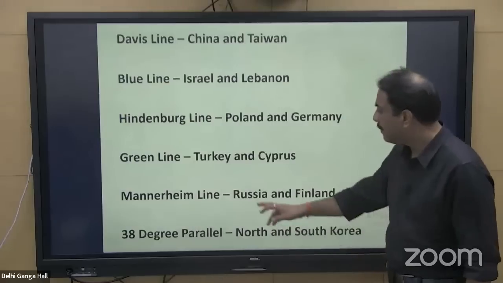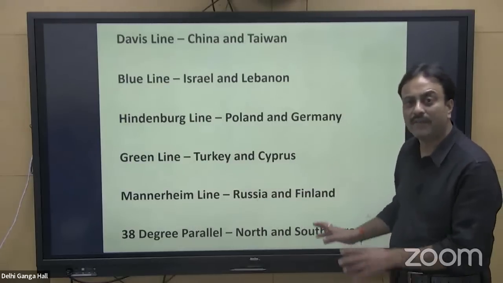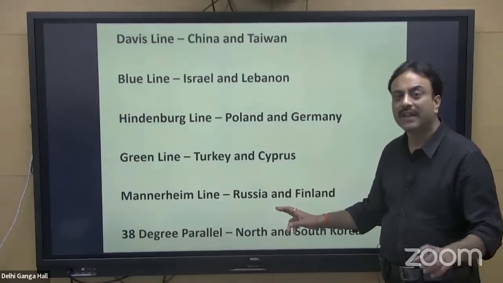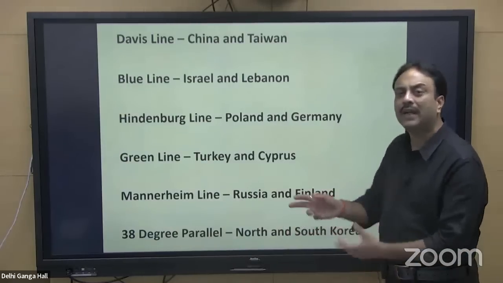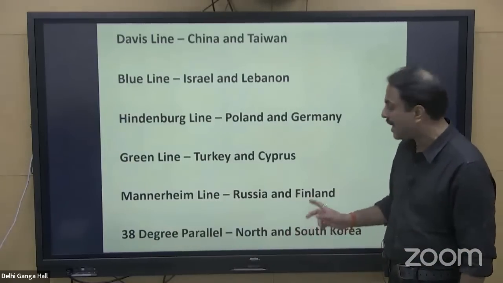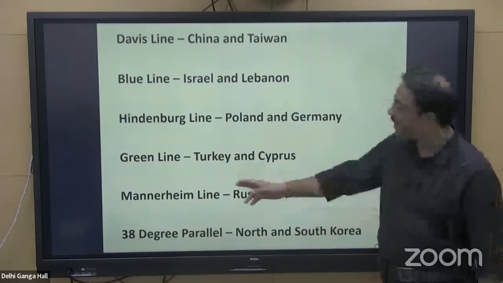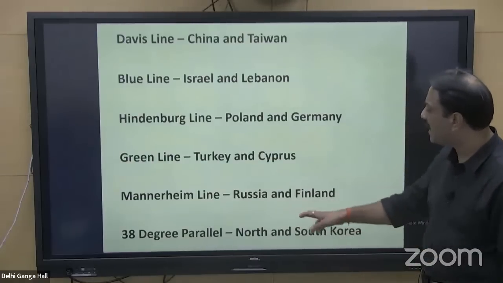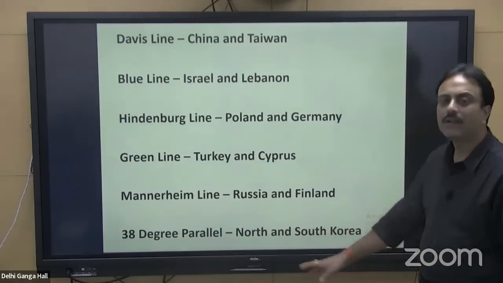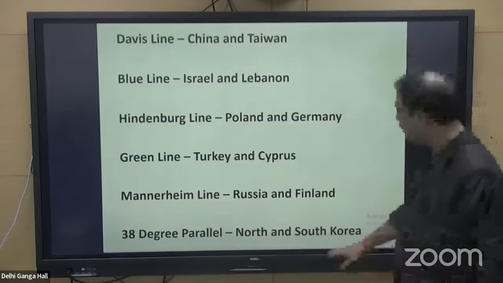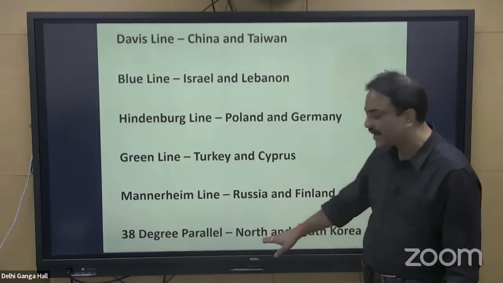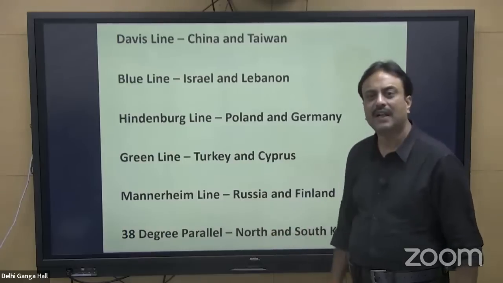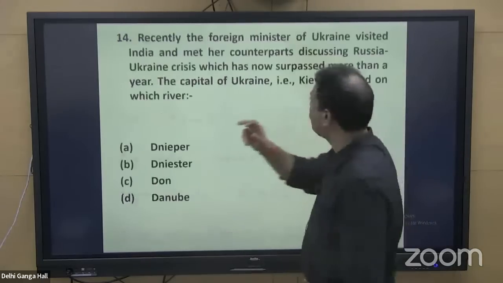Green line. Mannerheim line is between Russia and Finland. Very important. Russia is fighting Ukraine because Ukraine was getting close to NATO. Finland joined NATO, another neighbor of Russia. And Russia and Finland are separated by the Mannerheim line. So you can get a question on this particular line. 38-degree parallel, again a very important line between South Korea, our friend, and Kim Jong-un. So between Kim Jong-un and South Korea, you have this line called the 38-degree parallel.